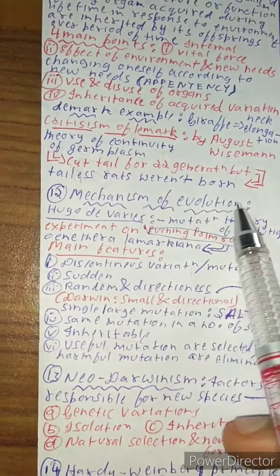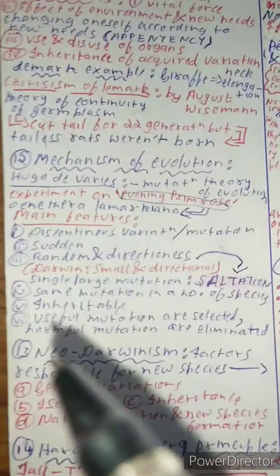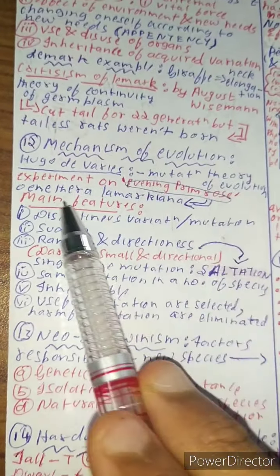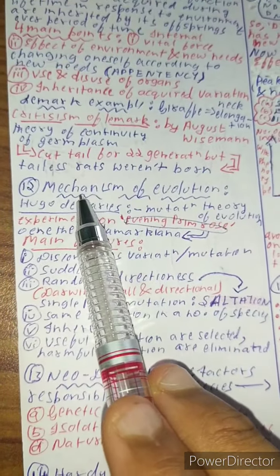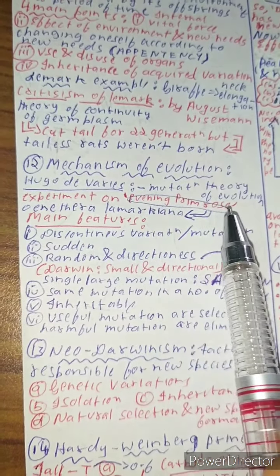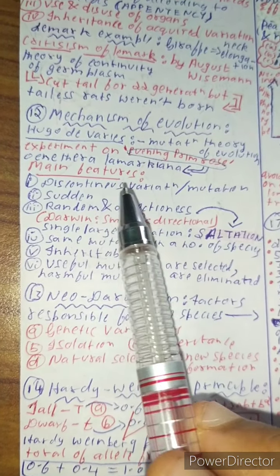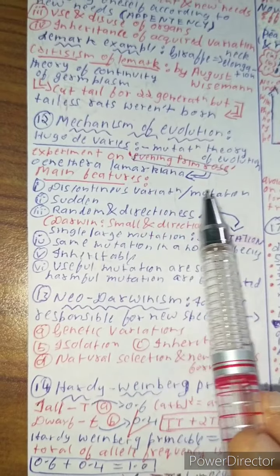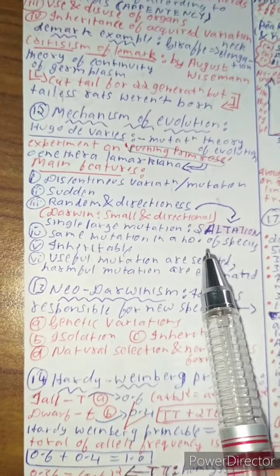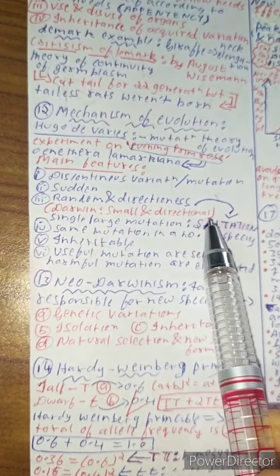Okay, next topic is mechanism of evolution. How evolution takes place. What is its mechanism? The mechanism of evolution was given by Hugo de Vries. It is known as mutation theory of evolution. He conducted an experiment on evening primrose, which is also known as Oenothera lamarckiana. The main result which he found was discontinuous variation and mutation. Mutation is sudden, random and directionless, which is also known as saltation. A single large mutation is called saltation. This is a term which you need to remember.